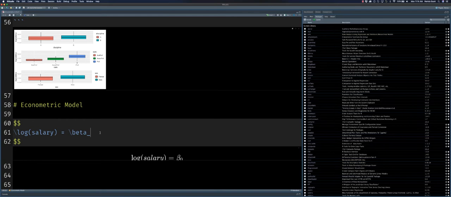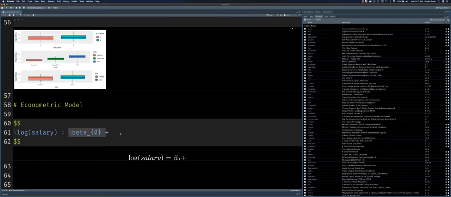Because this is a hybrid of Markdown, if you have one character, you could omit the curly braces, but if you have more than one character inside of your subscript, you want to put it inside curly braces. Curly braces is standard LaTeX, so I'm going to use that just to make life easy.